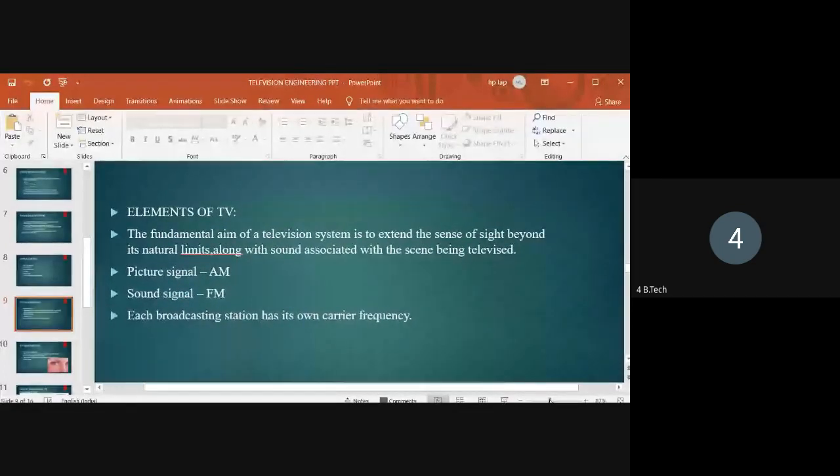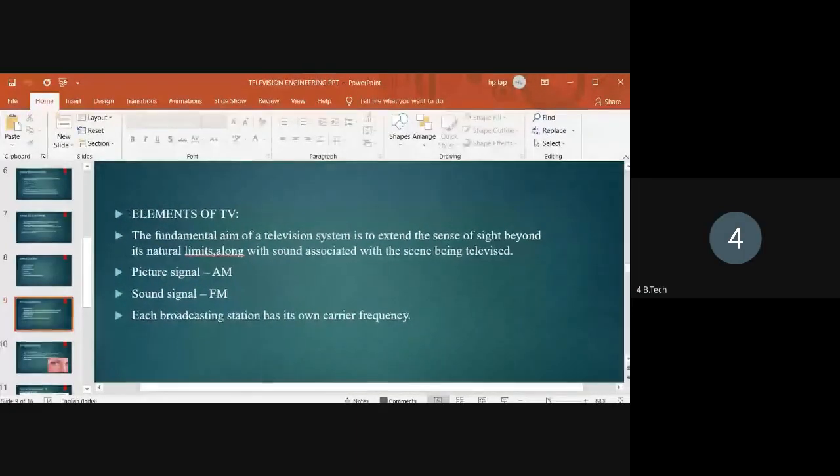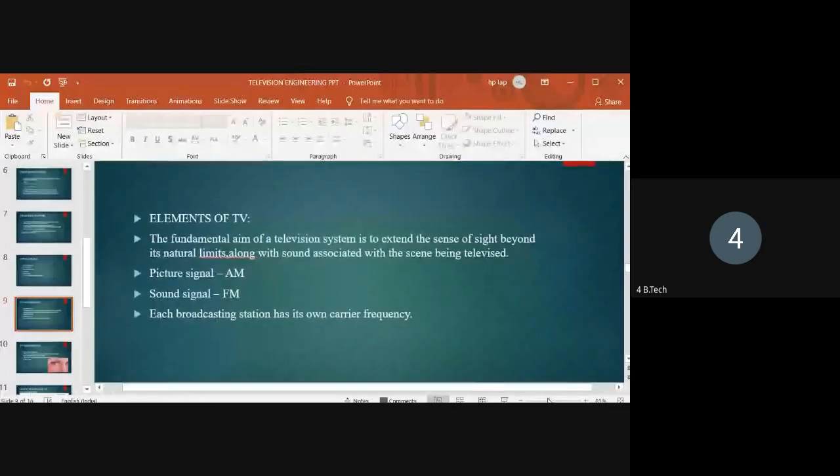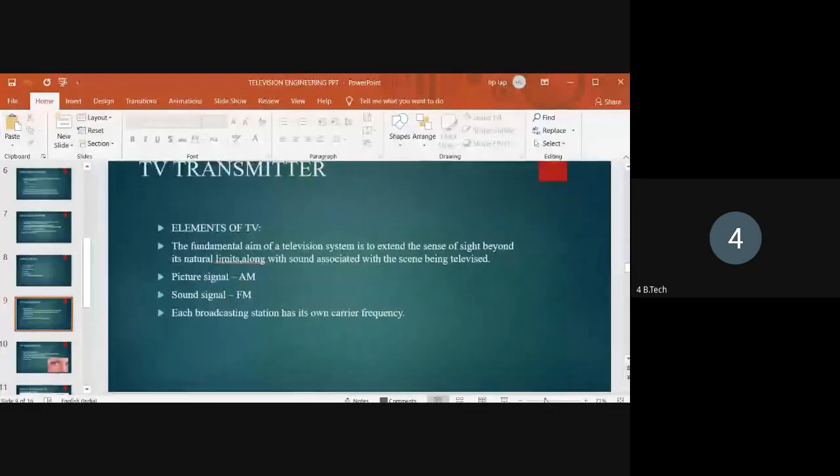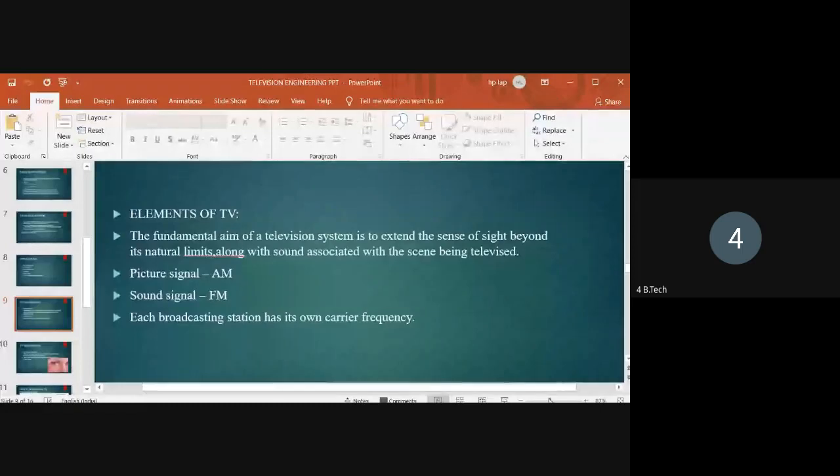Okay, next one is the television transmitter. Next topic is the television transmitter. While going through the elements of television, first we have to know what a television transmitter is. The television transmitter is a transmitter used for terrestrial TV broadcasting. Terrestrial means over the air broadcasting service.